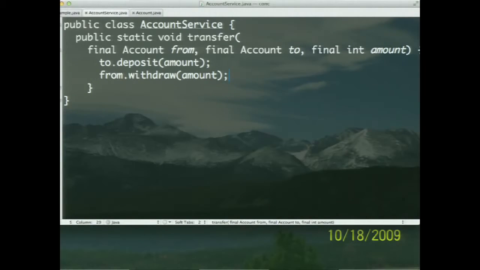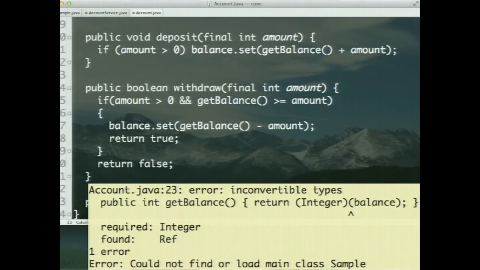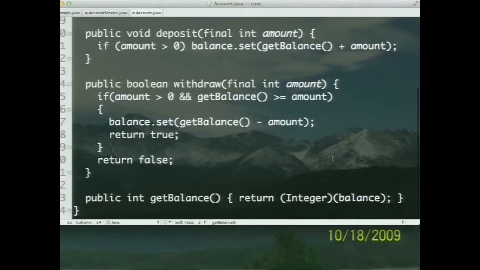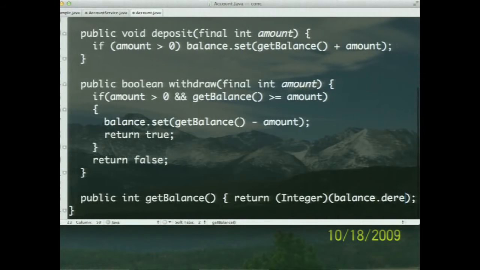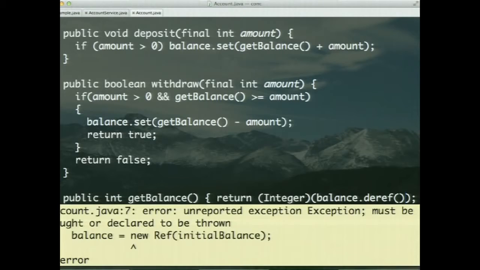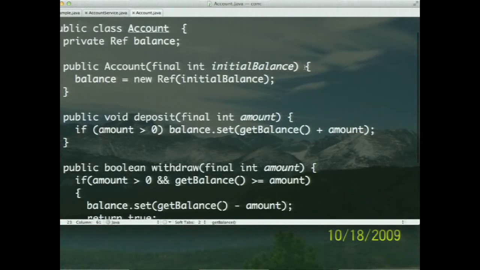So I'm going to go back here and transfer that money through this account, assuming I wrote all of this correctly. Oh, it's complaining in this case. It says inconvertible type. It's not happy with it. So let me go back and tell it what we are dealing with. Dref, I've got to get the value out of it, right? So dref is getting the value out of it. Oh, it's complaining about exceptions. Of course, I forgot we're programming in Java, right? But as experienced Java programmers, we know exactly how to solve that problem. Okay, so we can move on.